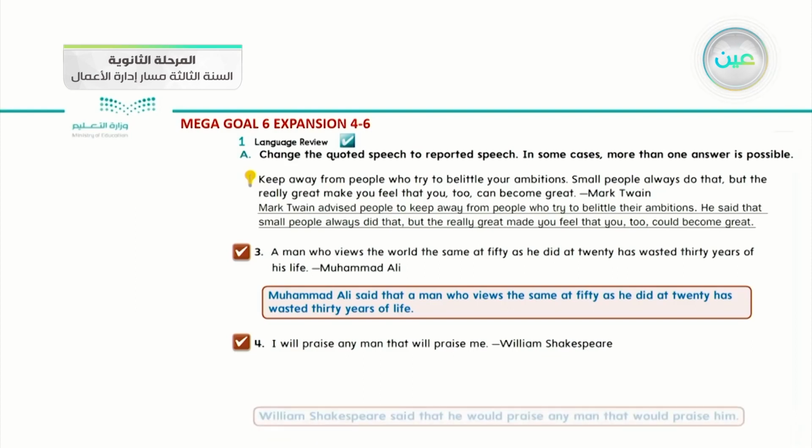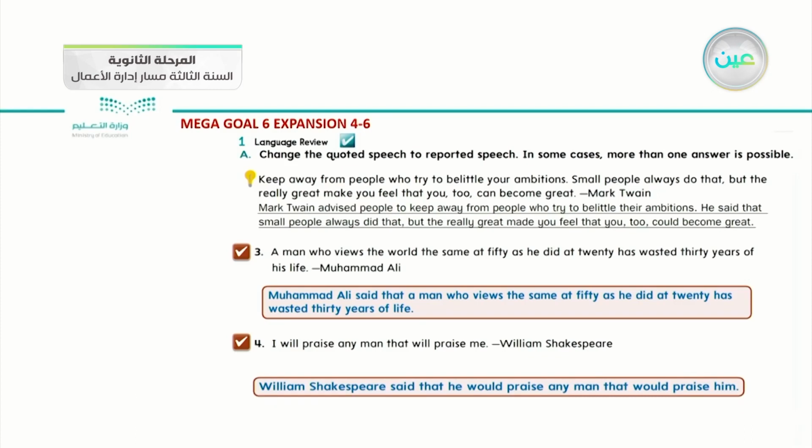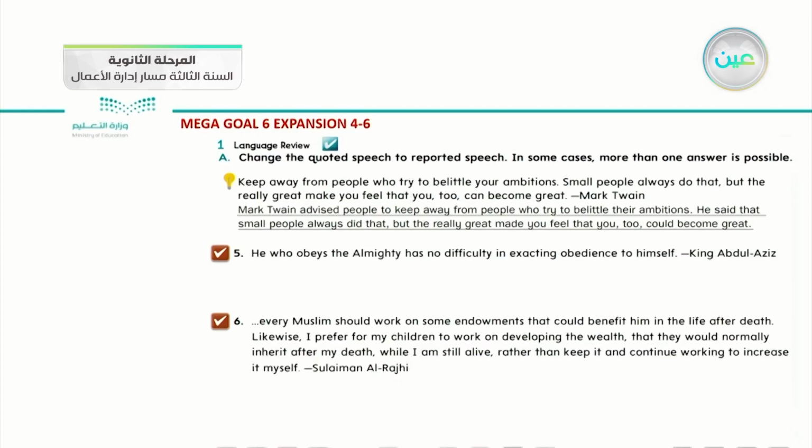Okay, number 4. I will praise any man that will praise me. William Shakespeare. So who is the owner of that sentence or quoted speech? William Shakespeare said that. How can I apply it with reported speech? I should bring William at the first, then I say that, which means reporting his speech. William Shakespeare said that he would praise any man that would praise him. Hopefully it's clear to you and you can recognize how to apply reported speech through these questions. Still, we have 2 points more.